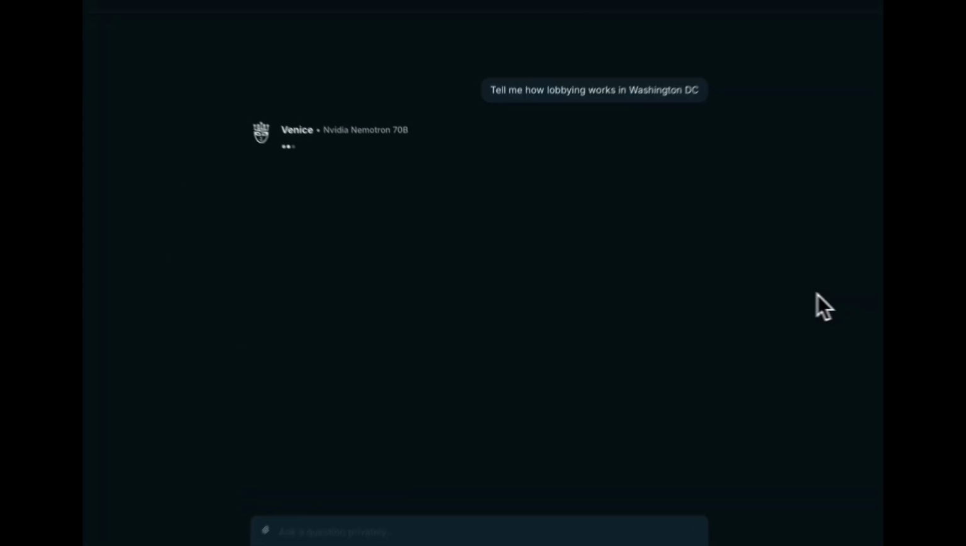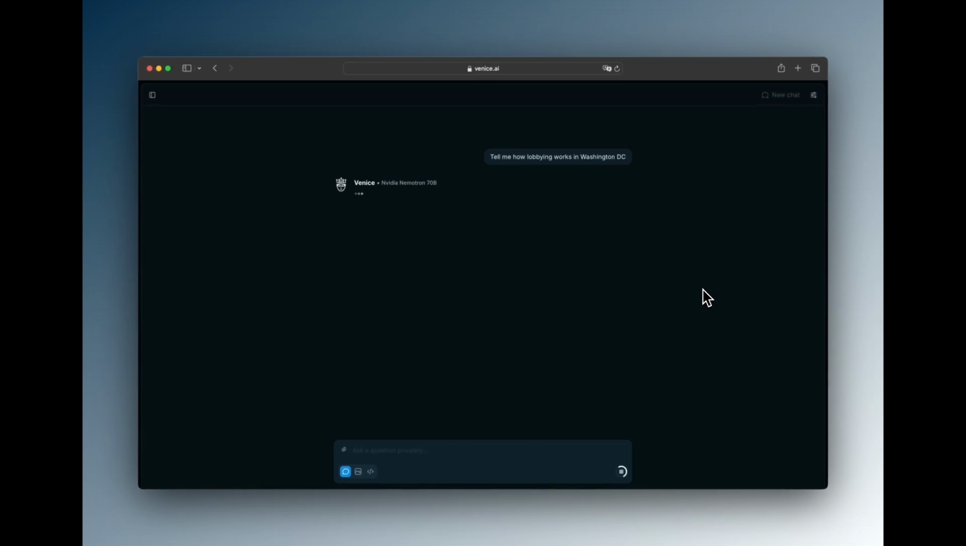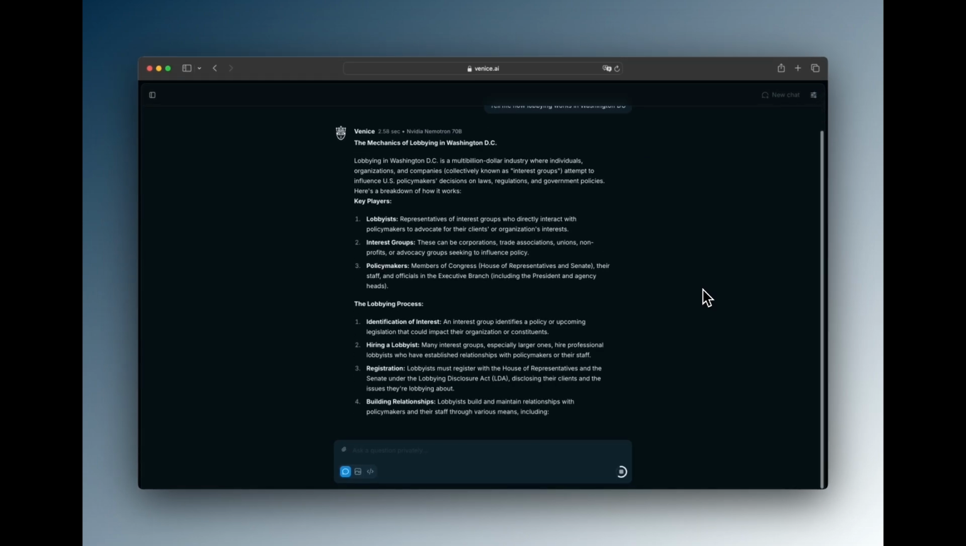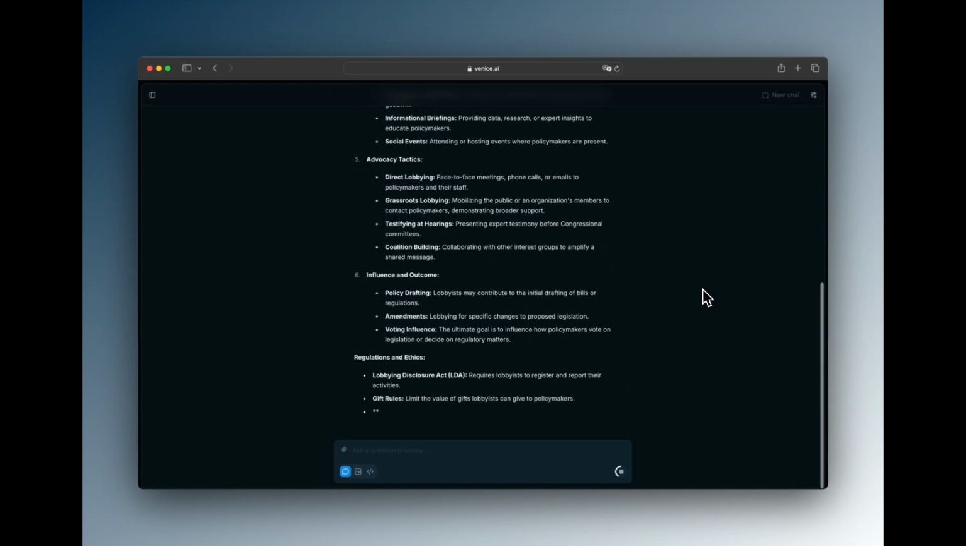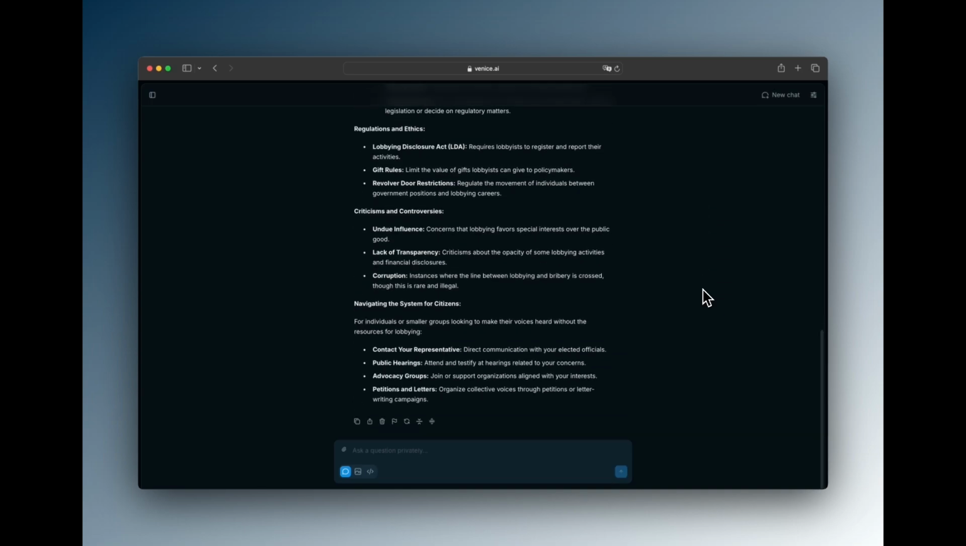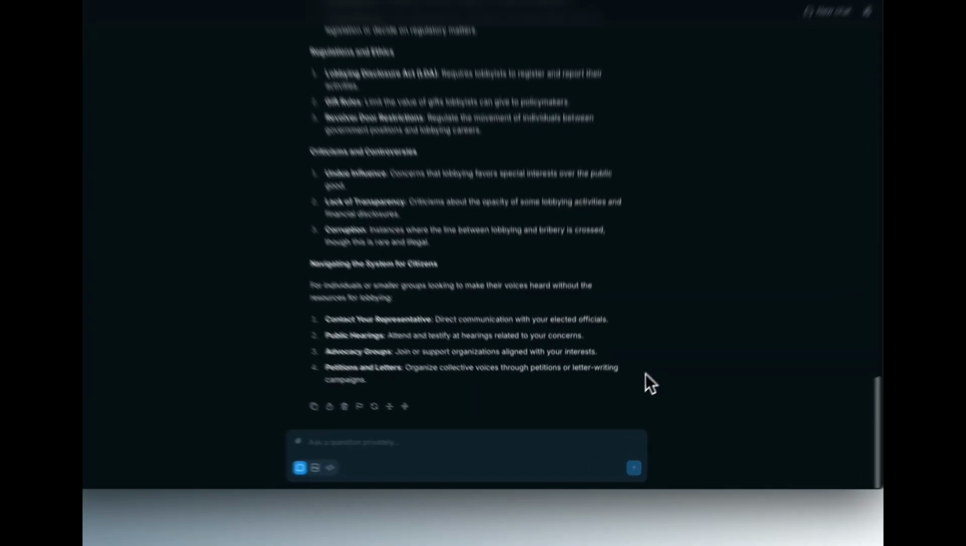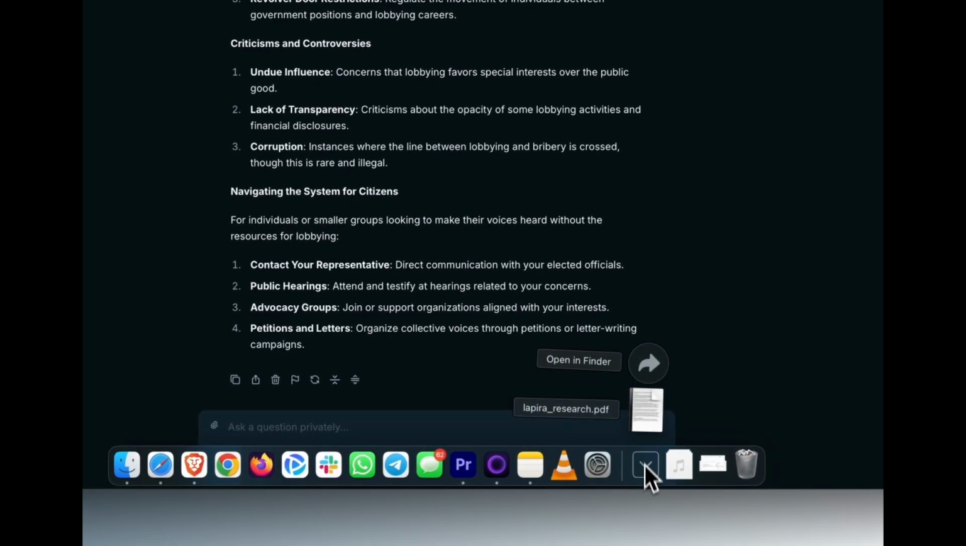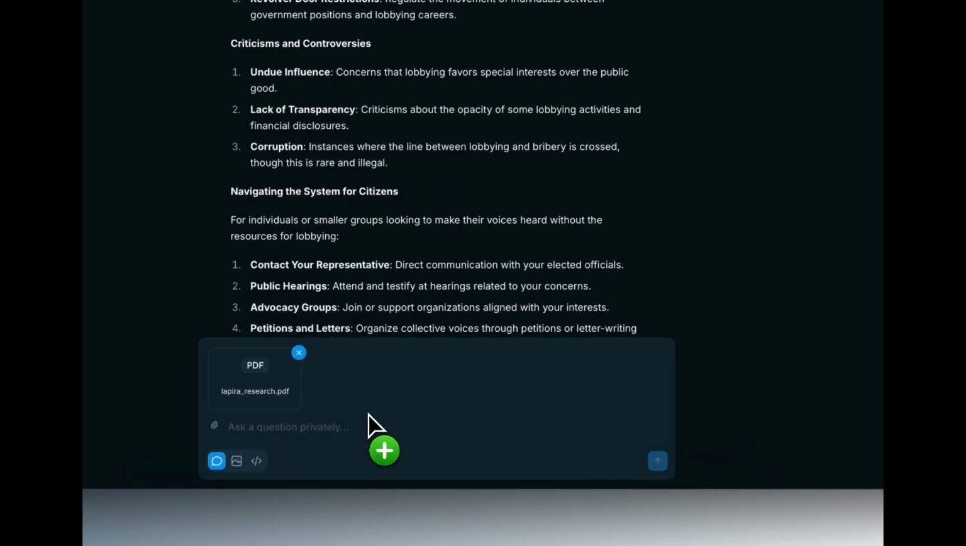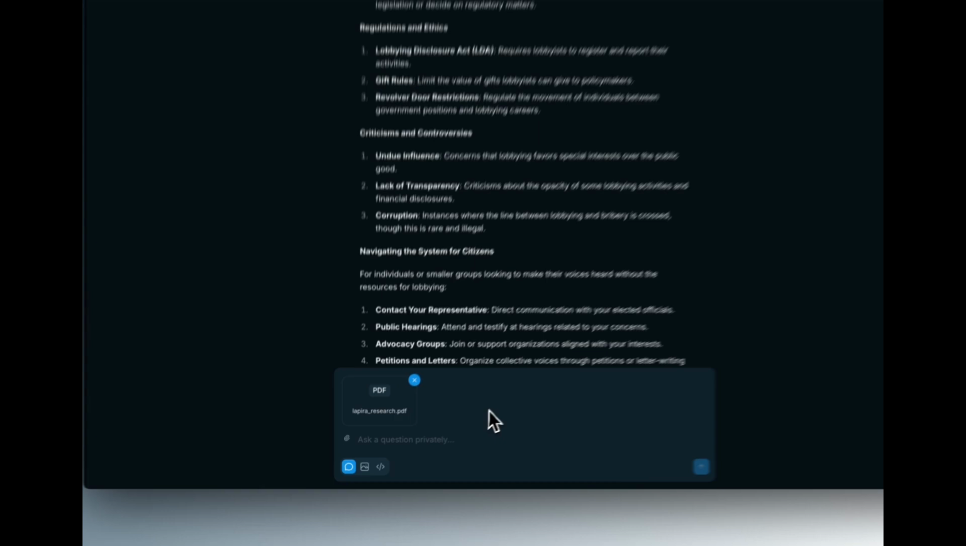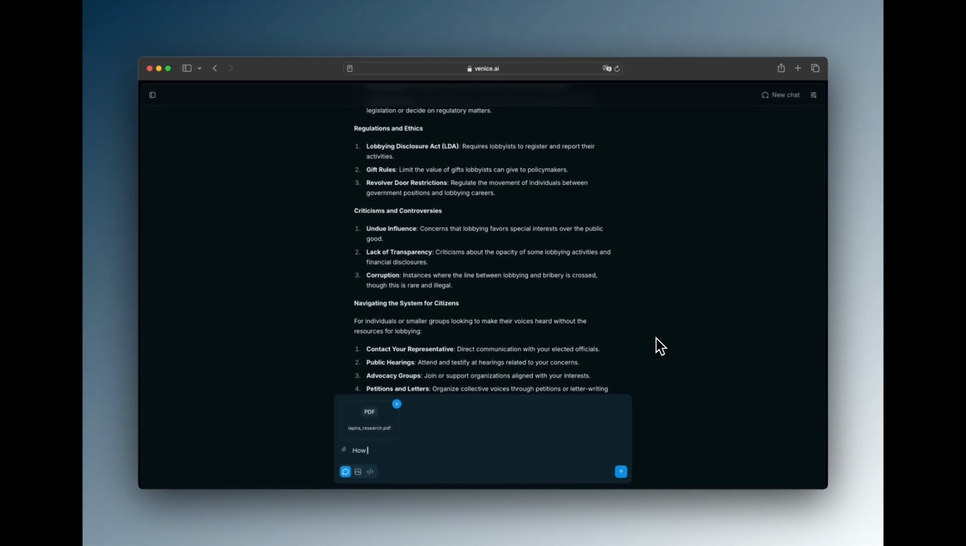In just a couple seconds, the answer starts streaming back. Unlike every other AI app, this conversation is private. None of this content is stored on Venice's servers. For a deeper analysis on lobbying, we'll upload a PDF, in this case a short report on the topic from Lapira Research. Upload the file by dragging and dropping the PDF into the input field. Just like the text, this document is also never stored on Venice's servers.